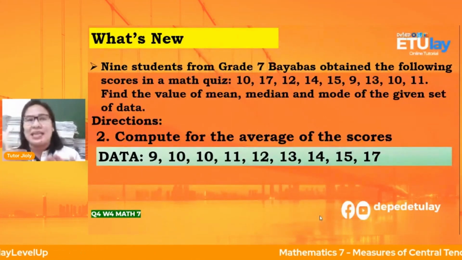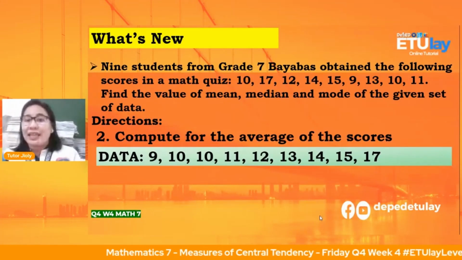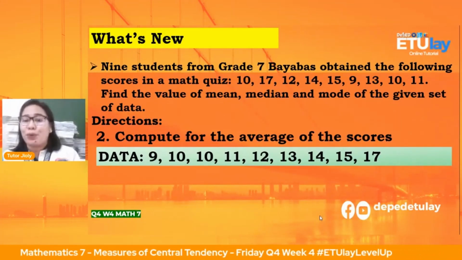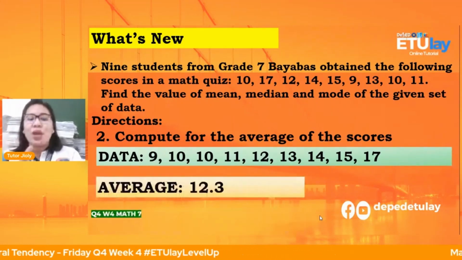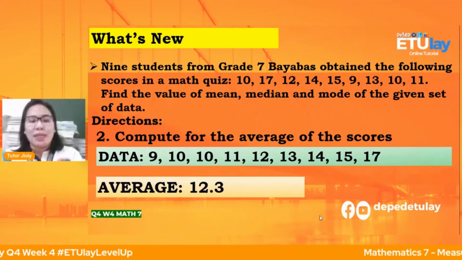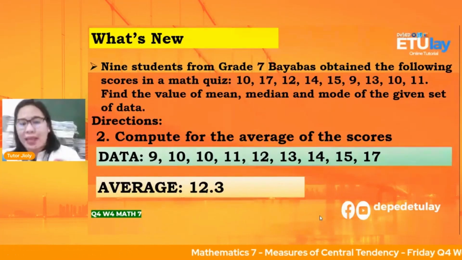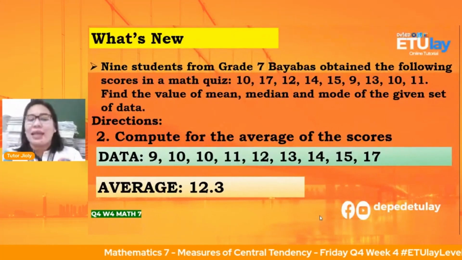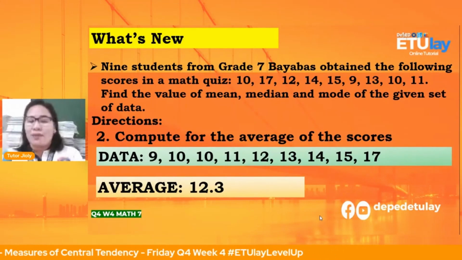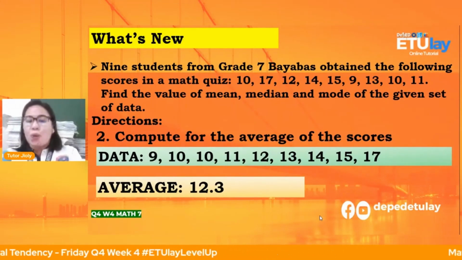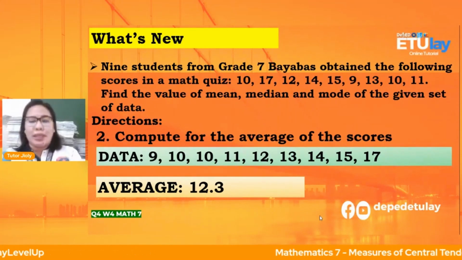Like for example, for the first quarter, i-add lang natin, then i-divide natin kung ilan po yung number of datas natin. So, how many datas we have? 1, 2, 3, 4, 5, 6, 7, 8, 9. So, we have 9 datas. Then, i-add natin all the datas, then divided by 9. Kaya nakuha natin yung average natin na 12.3. We will see why it is the average later on.